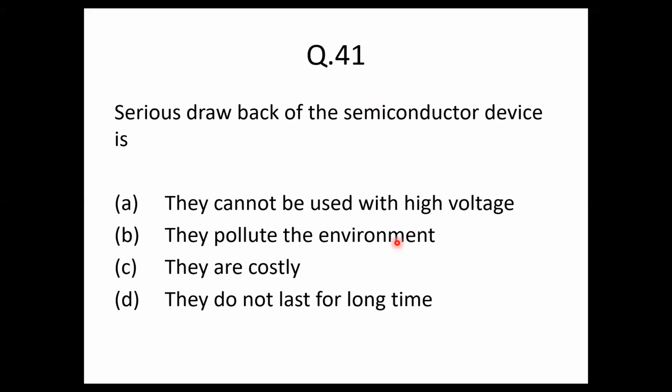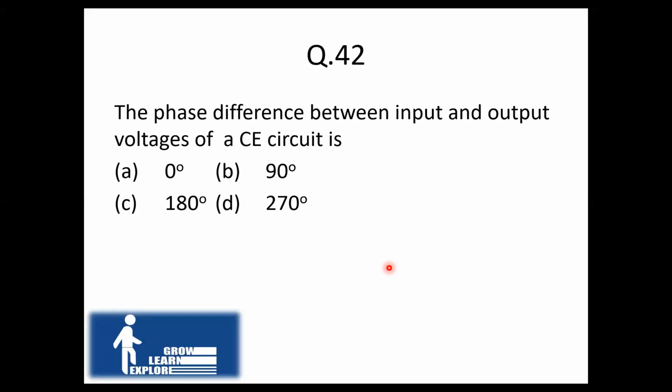Yes, they cannot take very high voltages and hence the answer for this is option A. 42. What is the phase difference between the input and output voltage of a common emitter circuit? Common emitter is used as an amplifier. So the output and the input of this amplifier, how are they related?